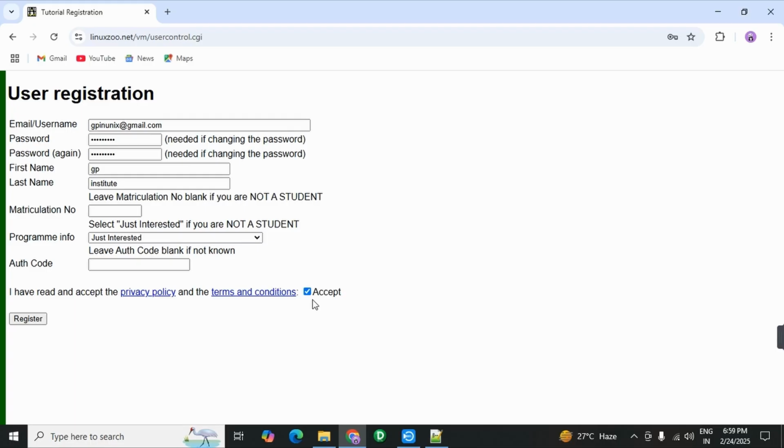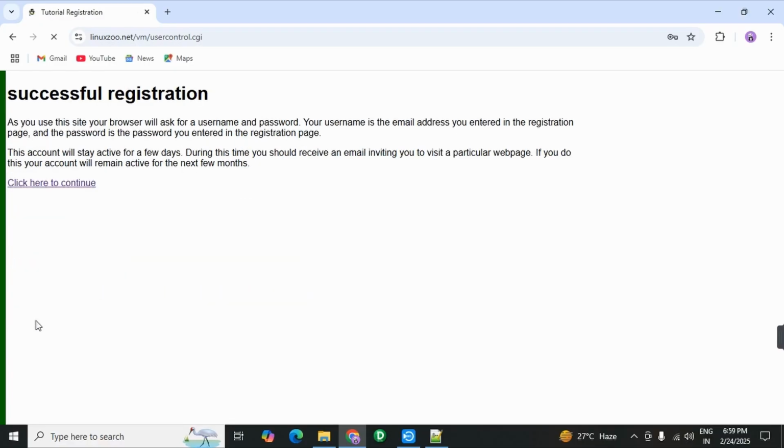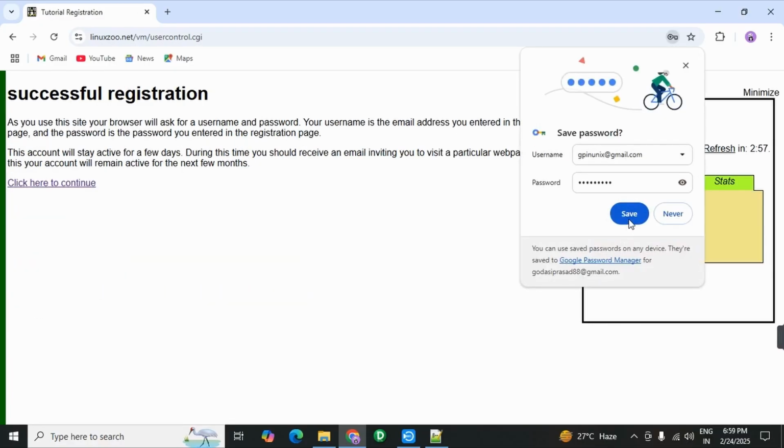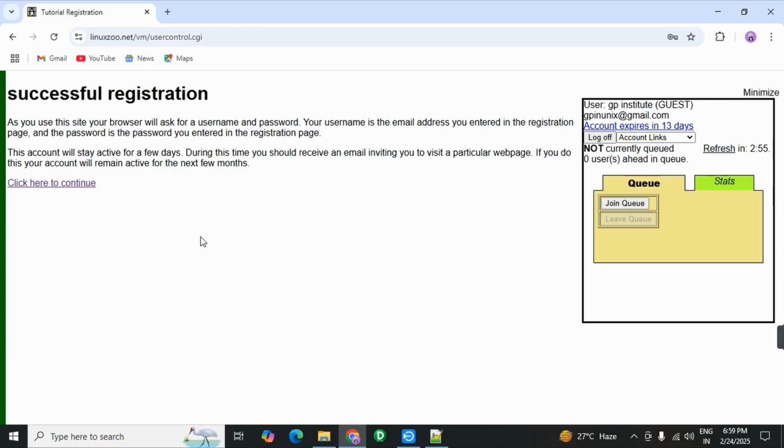Finally, accept terms and conditions and click on register. Click on it. Okay, successfully registration completed. Next, you can see here, click here to continue. Just click on it.